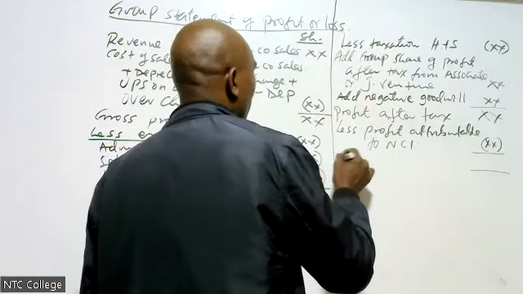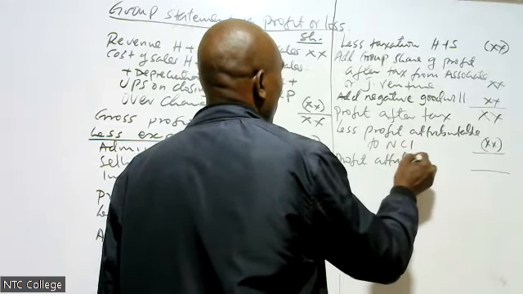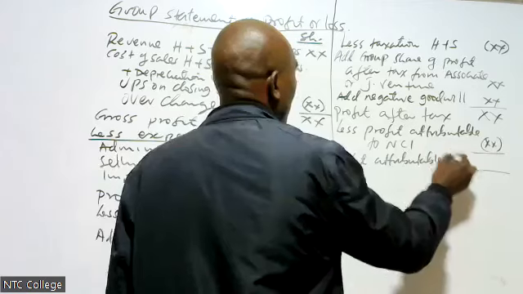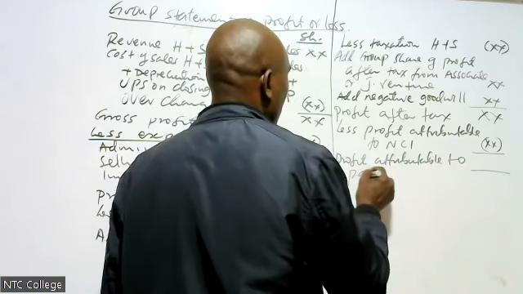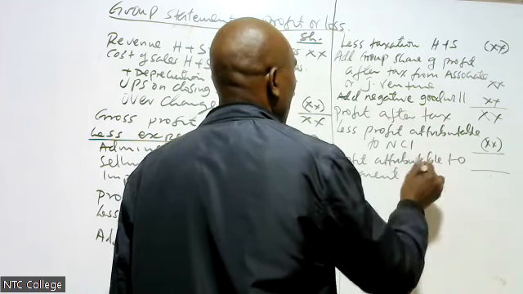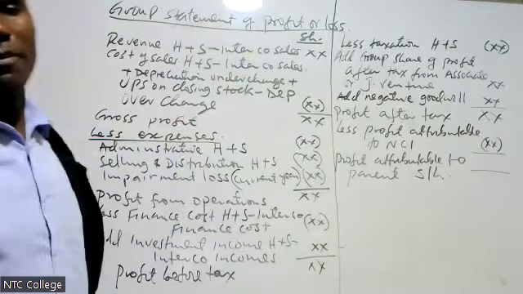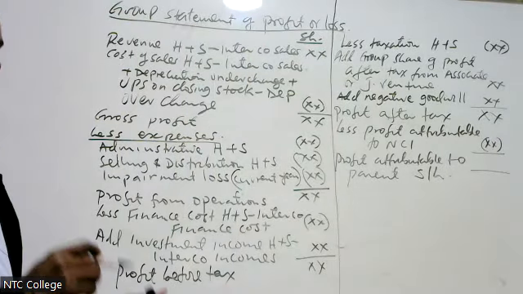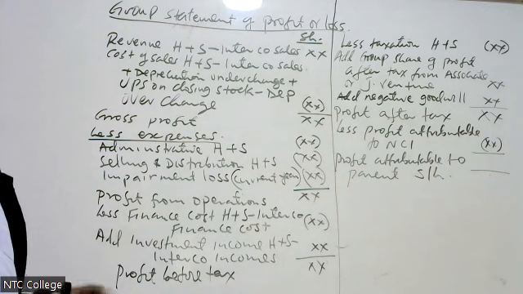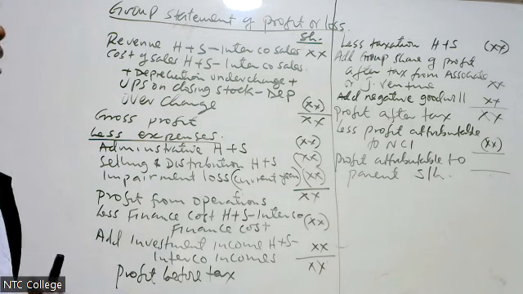Then I get profit attributable to parent shareholders. SH is shareholders, parent shareholders. That is how we prepare group income statement.